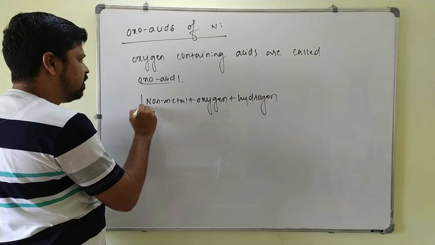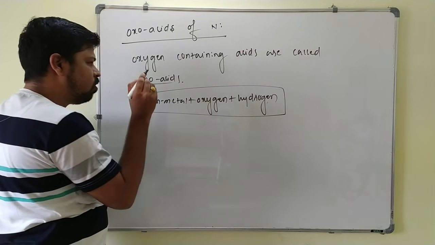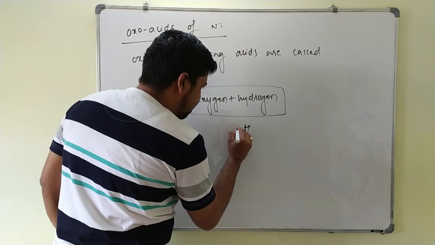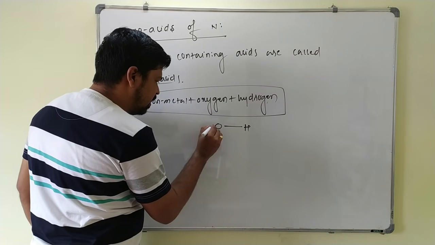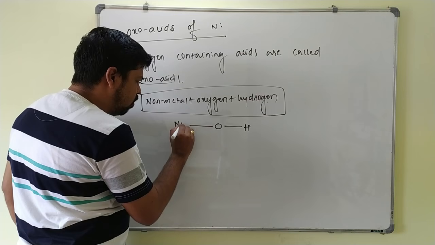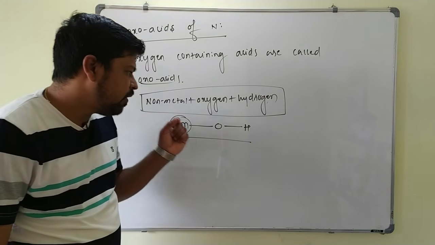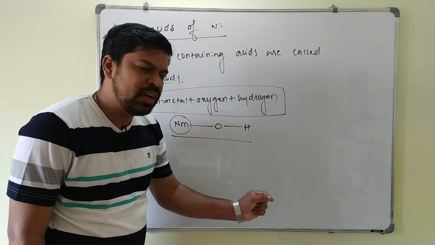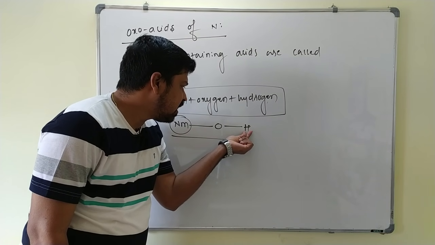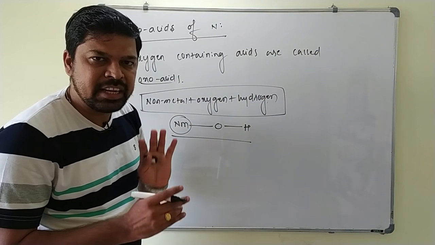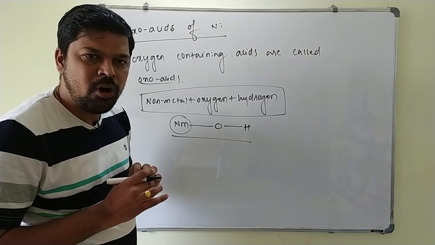The combination of these three is called as what? Oxo acid. In this one, usually this hydrogen is connected to the oxygen, and this oxygen must be connected to the non-metal. So this type of acids are called oxo acids. Always keep in mind, in case of oxo acids, the hydrogen which is connected to the oxygen is ionizable and it is coming out as H plus ion. Okay, these are the oxo acids.